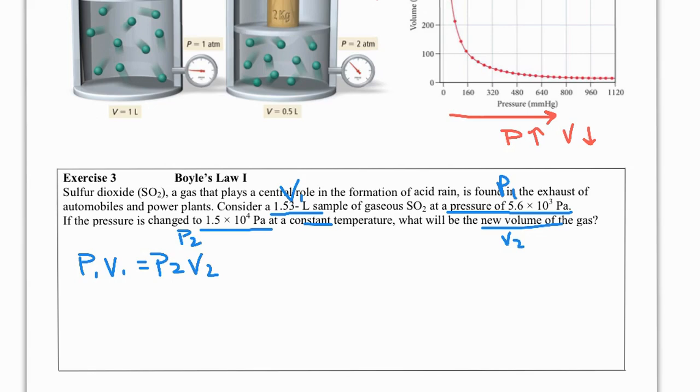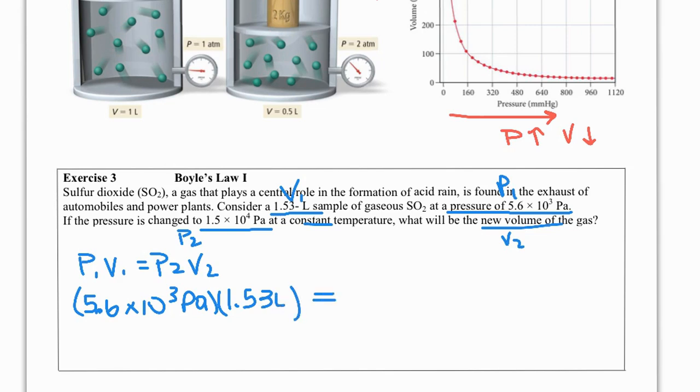So pressure 1, we have 5.6 times 10 to the third pascals. We're going to multiply that by my volume, which is 1.5 liters.